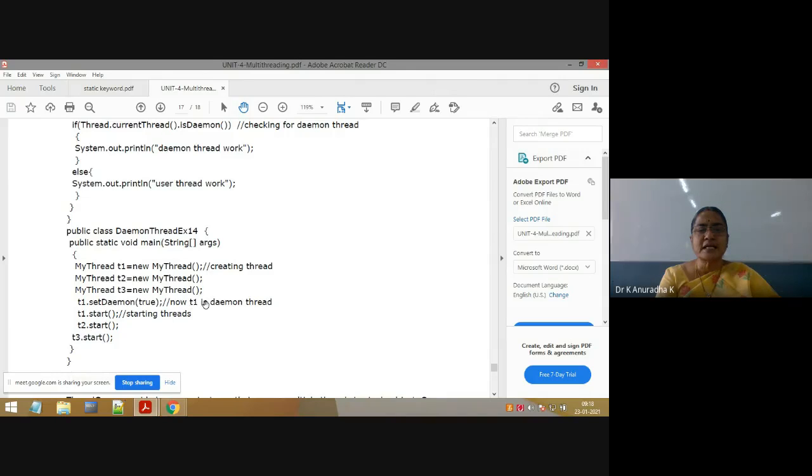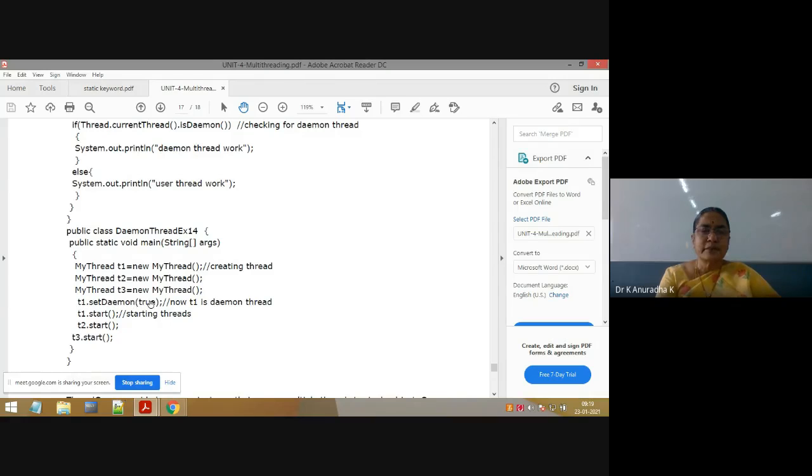Now t1 is acting as a daemon thread. Previously t1 was a user defined thread, but after execution of this statement t1 is a daemon thread. When you want to make your user defined thread a daemon thread, we have to write this statement.